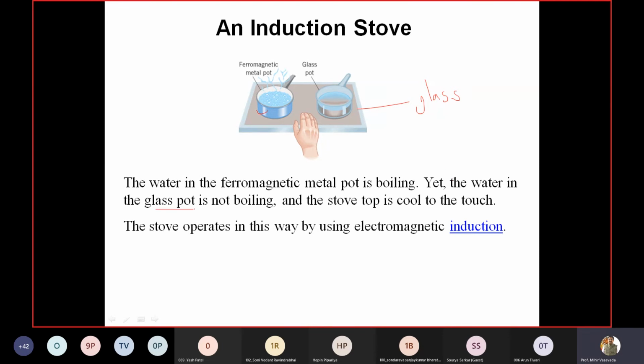in the glass pot does not boil. If you touch the stove top, that will also be cool, because the induction energy is directly transferred with the help of induction principle to the water inside the metal. So this is the electromagnetic induction principle in which the induction stove is employed.